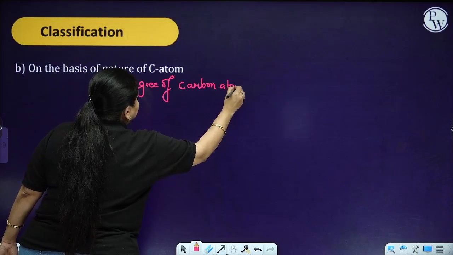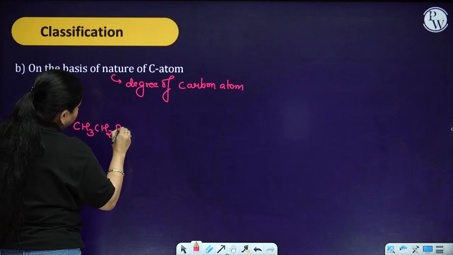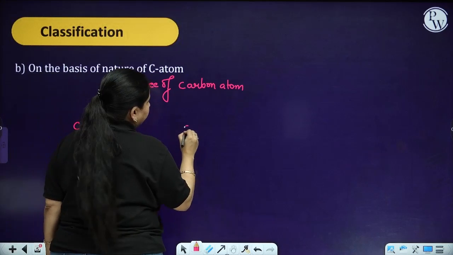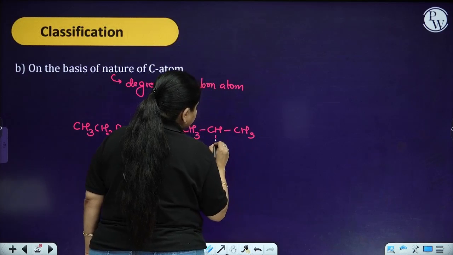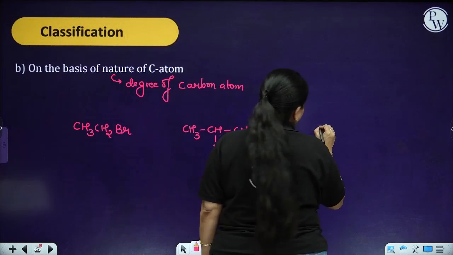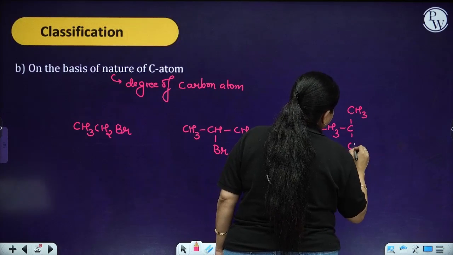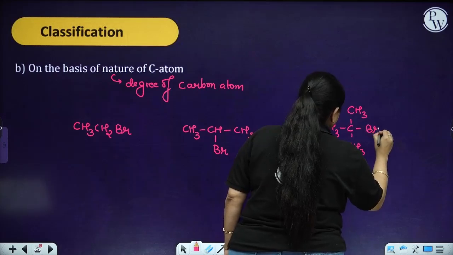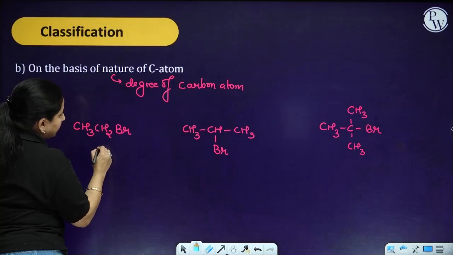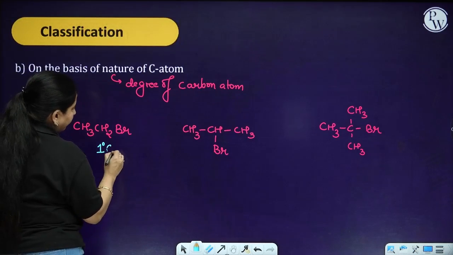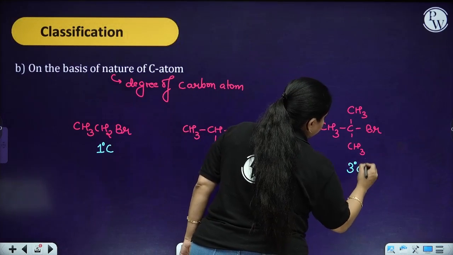Over here, if you look, CH3CH2Br, then CH3CHBrCH3, and CH3C(CH3)2Br. Now you are all very familiar with this. We have already discussed in the nomenclature that this is my 1 degree carbon, this is my 2 degree carbon, and this is my 3 degree carbon.